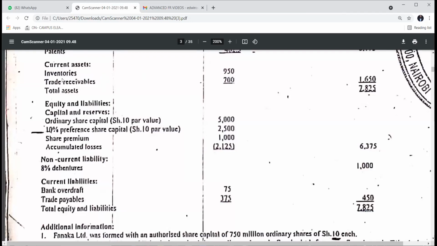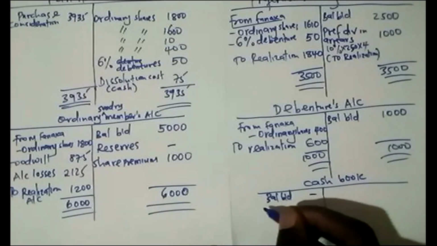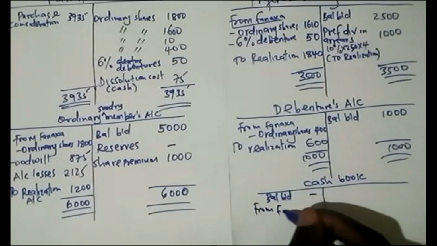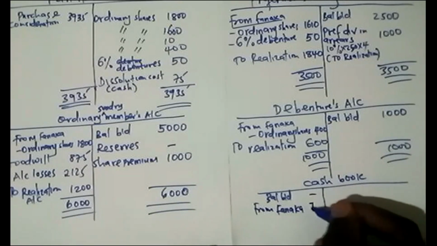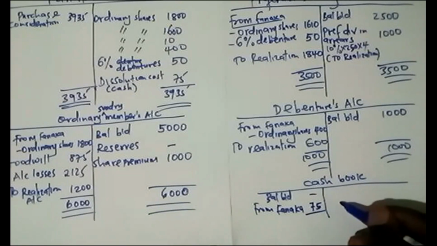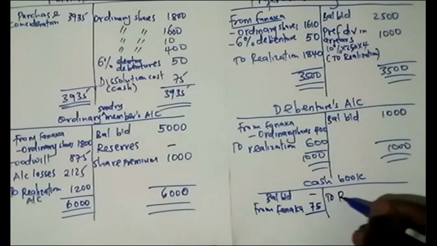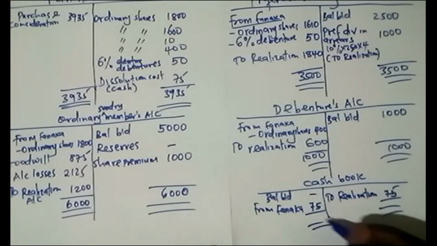You can see there is only inventory and the trade receivables. So the only cash they received is the one from Fanaka, the 75, which was behaving as a distribution cost. So this one I would say goes to the realization account, so that we can close this at 75.